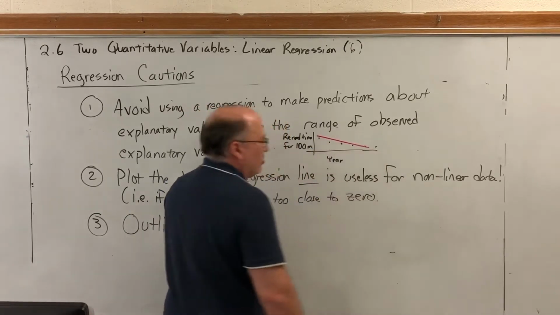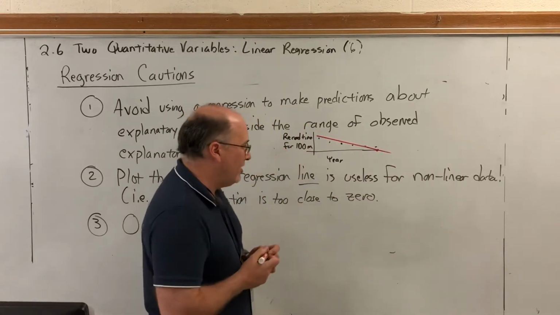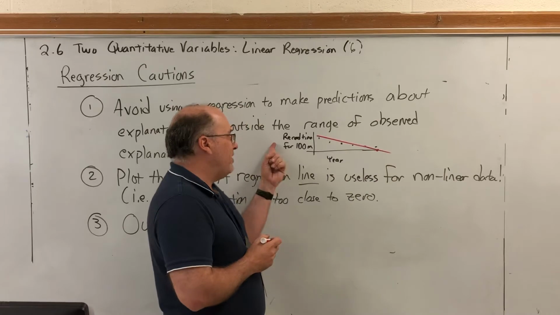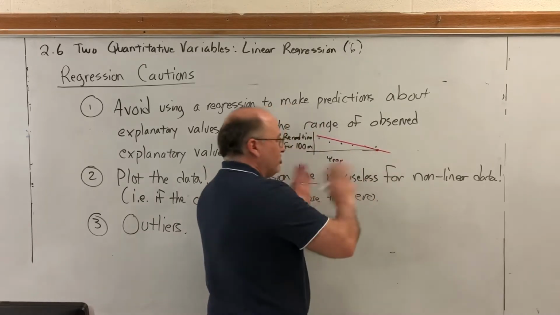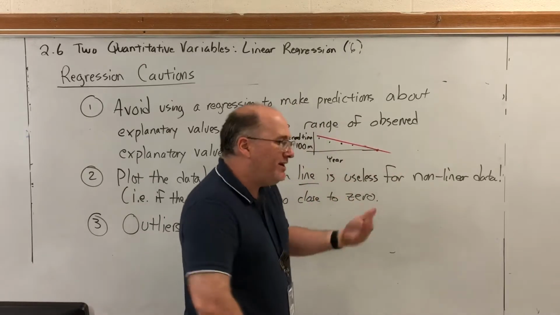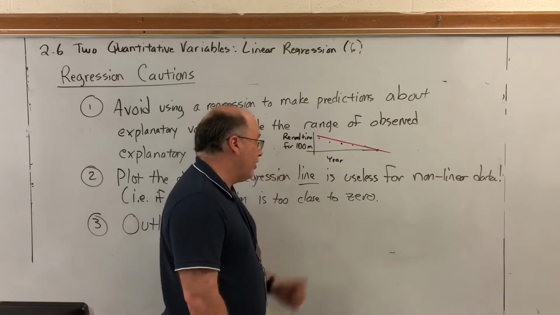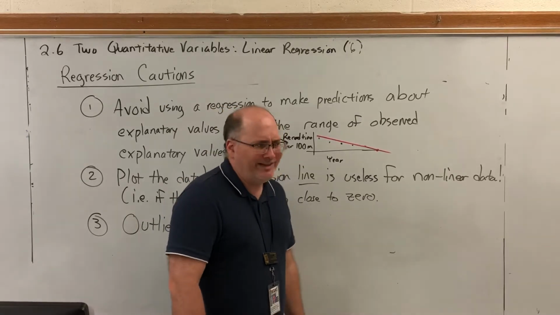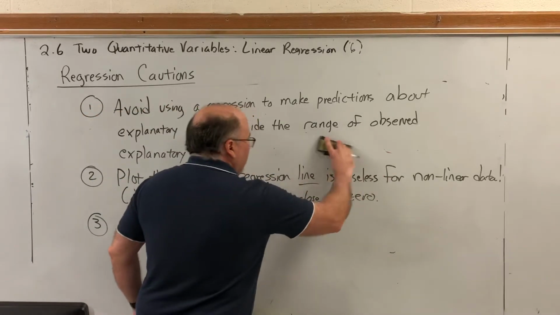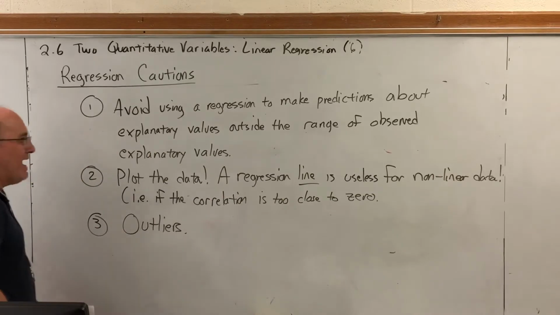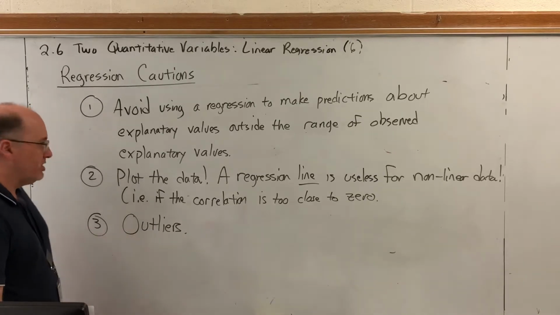Well, if a line's going downward, it's eventually going to hit the horizontal axis. And what happens on the horizontal axis? The value of the response variable is 0. So if we were to try to use this to make predictions beyond what we observed, we would get a meaningless result, such as in the year 2050, we expect the record time for the 100-meter dash to be -1 second. That doesn't even make sense. So don't use a regression to make predictions about explanatory values that were outside of the range of the observed explanatory values that were used to create the regression in the first place.